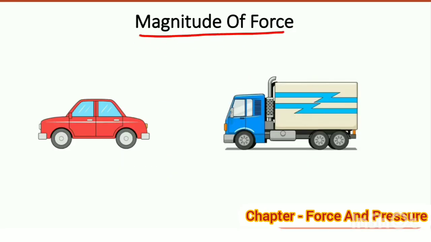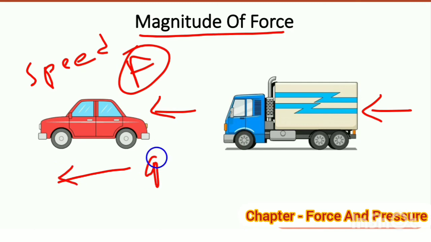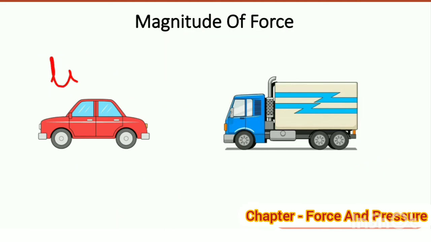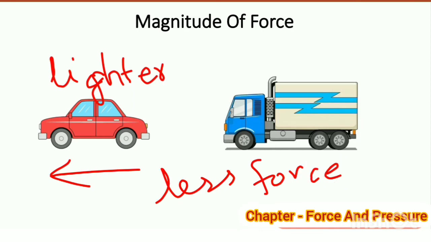Magnitude of force. If we apply a force F on both a truck and a car, we will observe that the speed with which the car moves will be more than the speed with which the truck will move, because the car is a lighter object. Hence, lighter objects need less force for carrying out a change of motion.